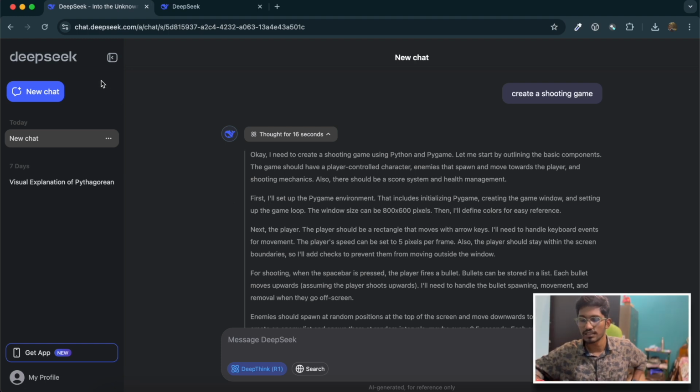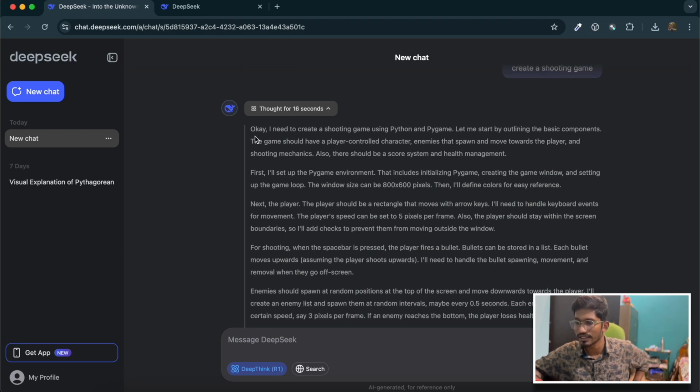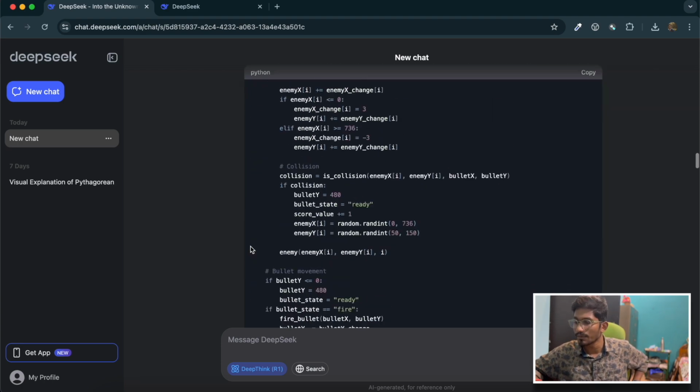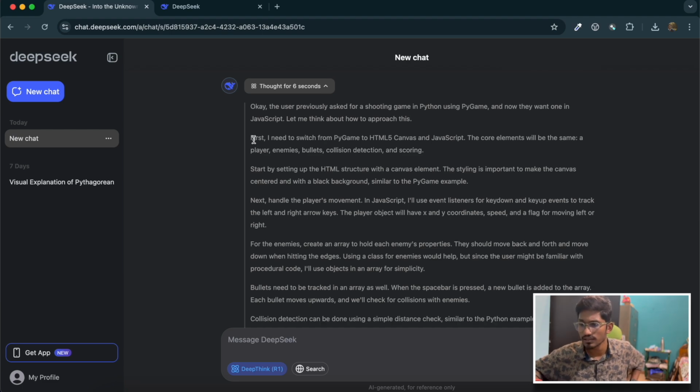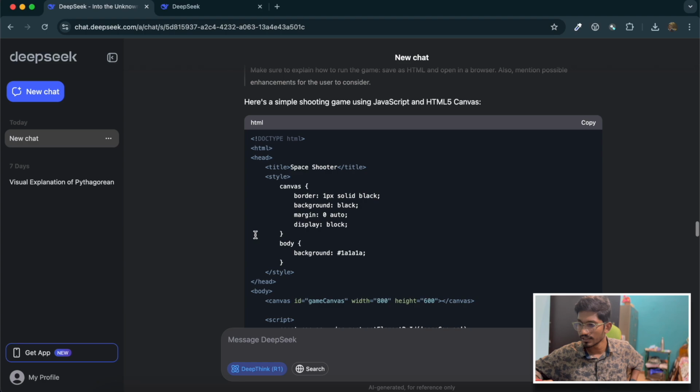With that said, let's see how to use DeepSeek for our various use cases. First, you just have to see its capabilities. You can just start using the chat interface in the web browser directly. As soon as you ask some question, let's say we have asked it to create a game for us using JavaScript, you just see how it is thinking. So this is the thinking process that it is showing. Okay, I need to create a shooting game using Python and Pygame. Then it talks about setting up the environment, then discusses how to design the player, then what to do with the shooting. Then it comes up with code.